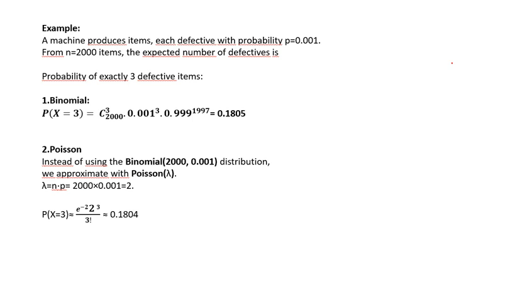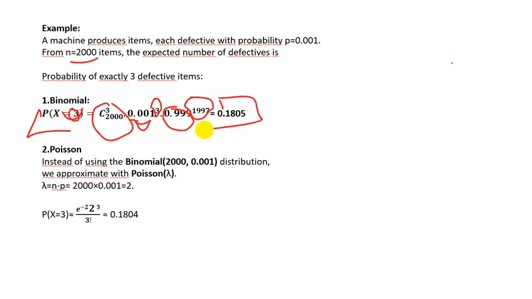So P(X = 3), when we apply the binomial formula, is the combination of getting 3 among 2000, times the probability of getting defective to the power of the number of successes, which is 3, times q, which is 1 minus the probability, to the power of the number of failures, which means 2000 minus 3, and we got 0.1805.